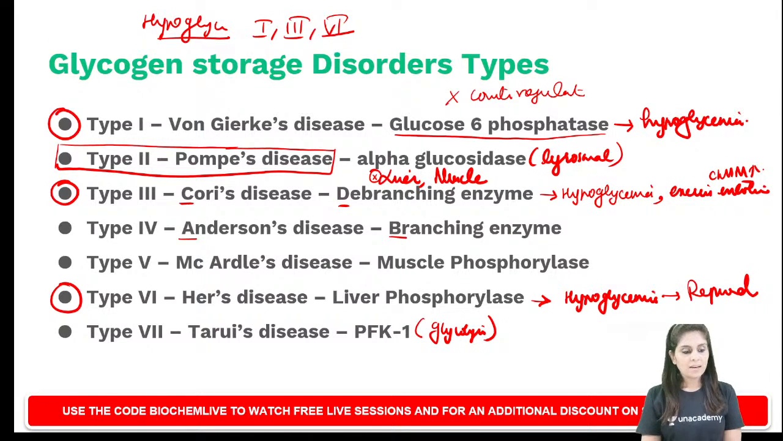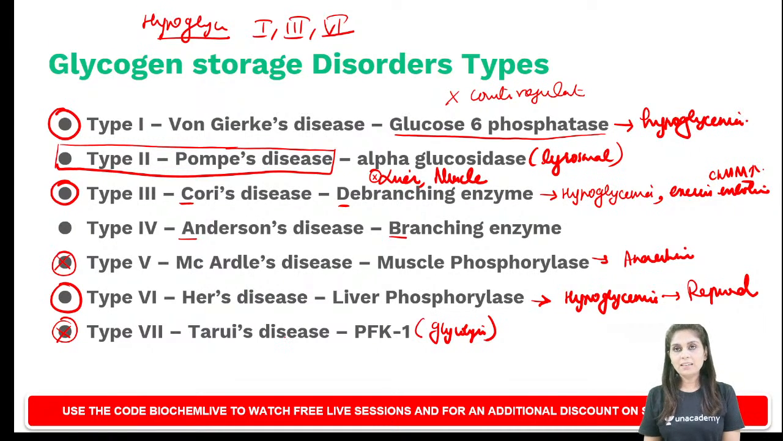Clear? Okay, now I want you to look at type 5 and type 7. Type 5 is McArdle disease caused by a defect of muscle phosphorylase. When muscle glycogenolysis is defective, it will not affect blood glucose, but it is going to cause exercise intolerance. So what will you find here? You will find exercise intolerance, particularly to anaerobic exercises.